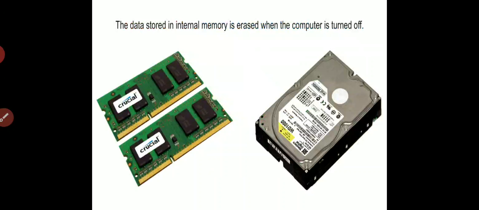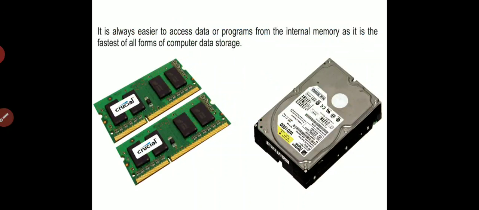The data stored in internal memory is erased when the computer is turned off. It is always easier to access data or programs from the internal memory as it is the fastest of all the forms of computer data storage. Whatever you save, pictures, movies or any document, you can retrieve anytime.